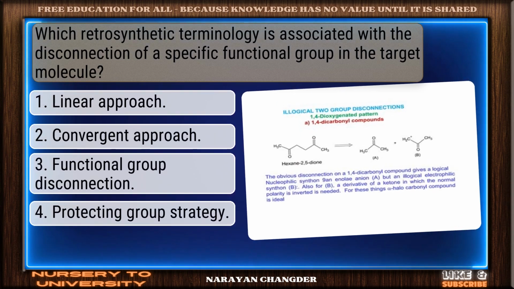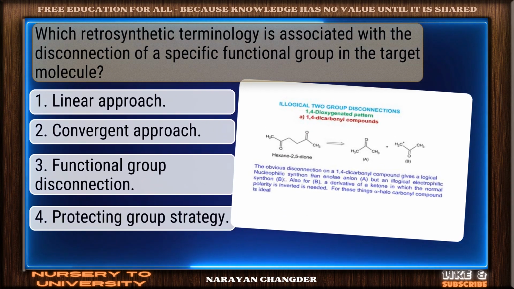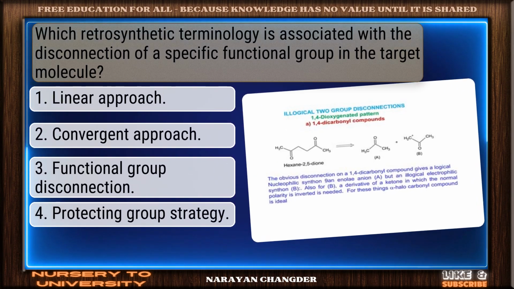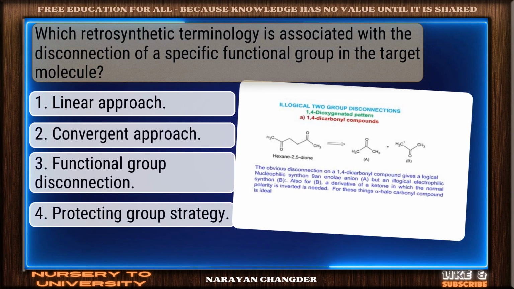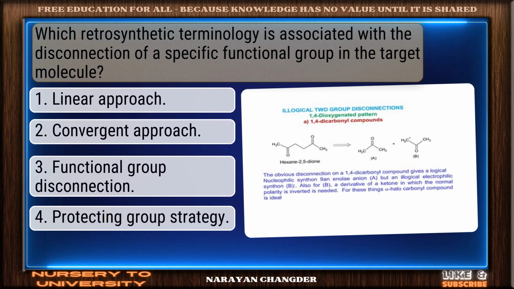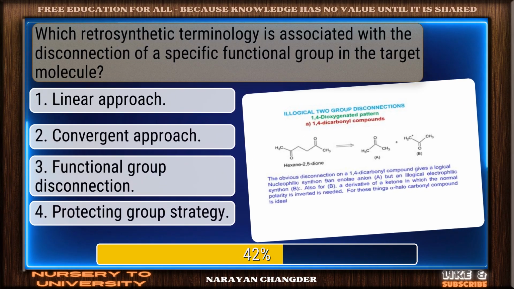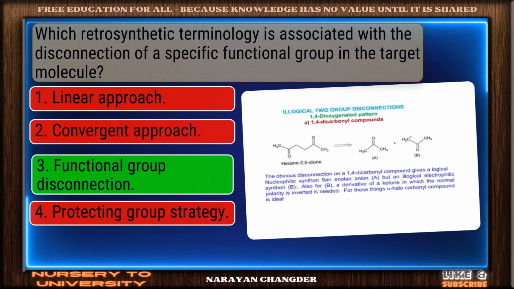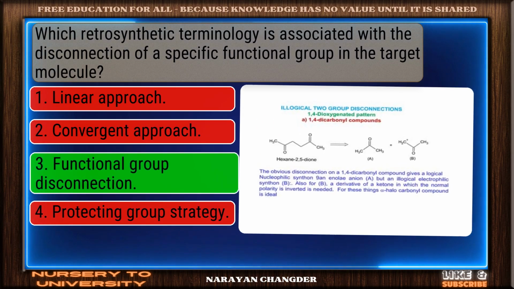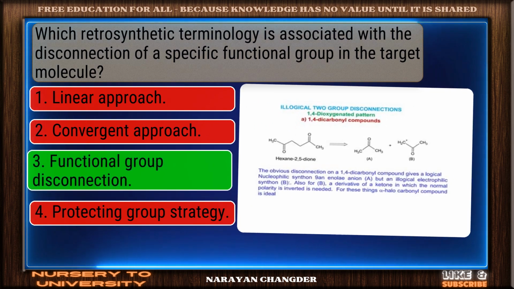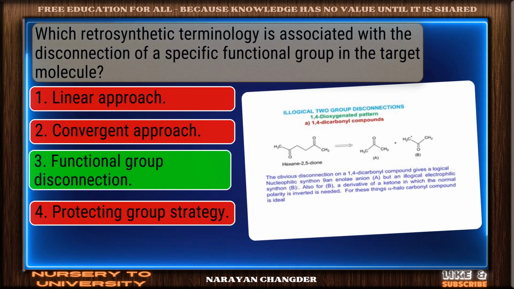Which retrosynthetic terminology is associated with the disconnection of a specific functional group in the target molecule? Well done. Functional group disconnection is the right choice.